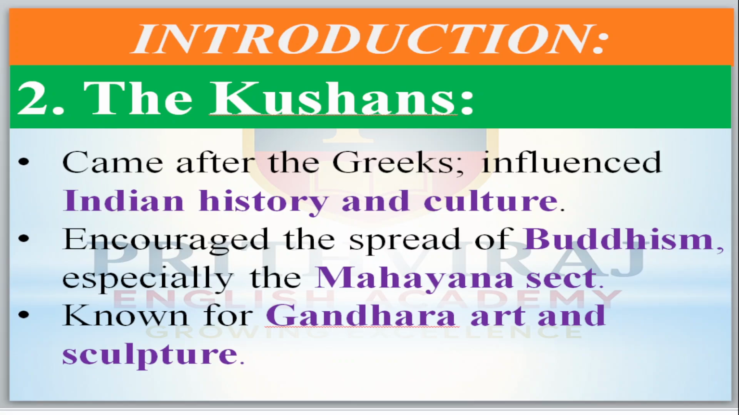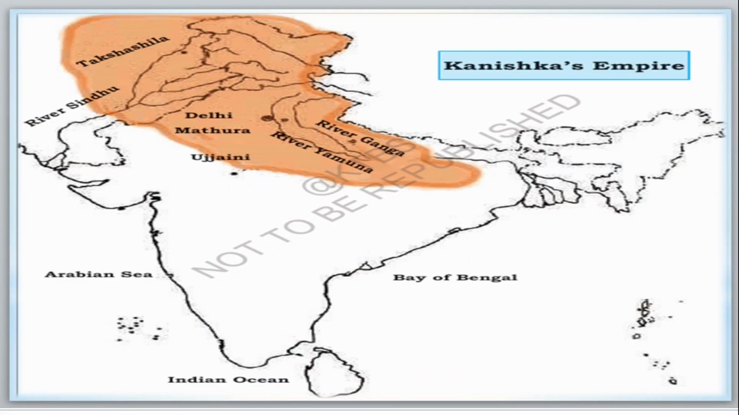Mahayana means whatever teachings were taught by the Buddha, they are going to follow that. Hinayana means they are going to consider Buddha as the teacher for them. Okay, this is the main differentiation between them. And their art and sculpture is known as the Gandhara art. Gandhara is today's Afghanistan. So they came from there only.